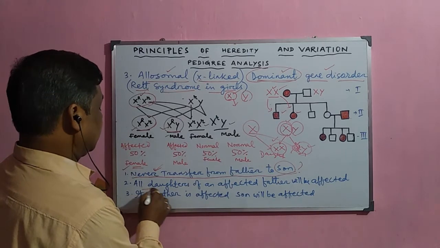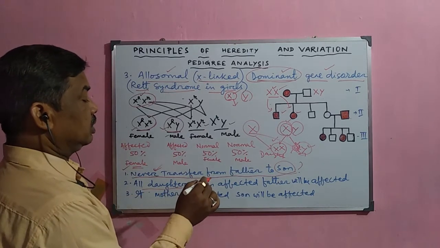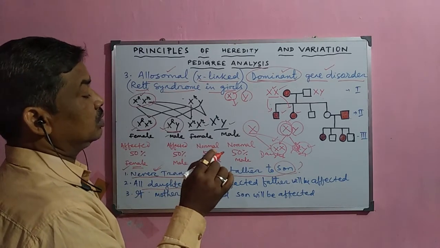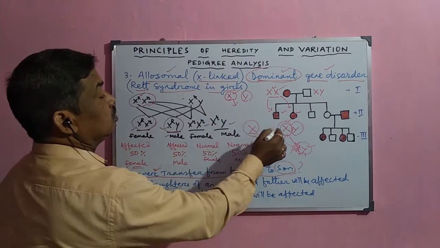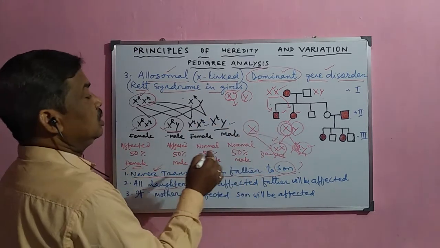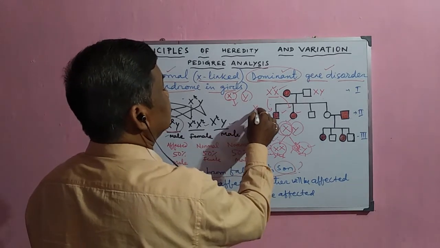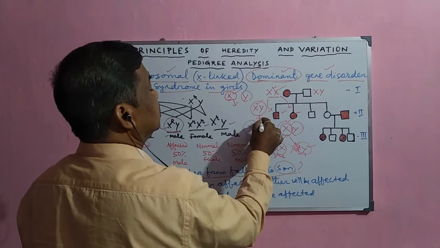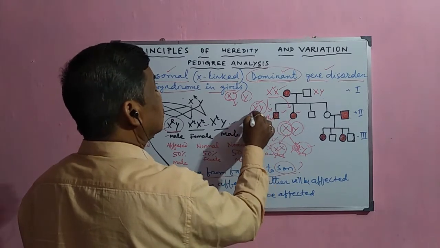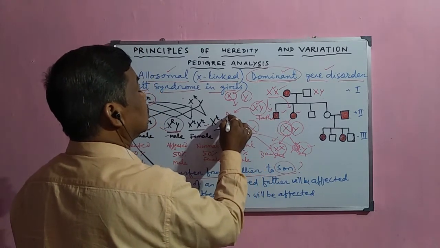Now, all daughters of an affected father will be affected automatically. Suppose this is the X chromosome and it is present in the father, then this X chromosome normally goes to the daughter only.